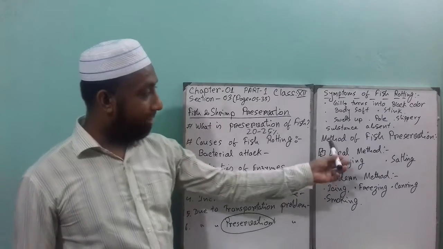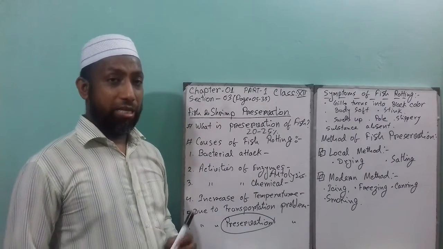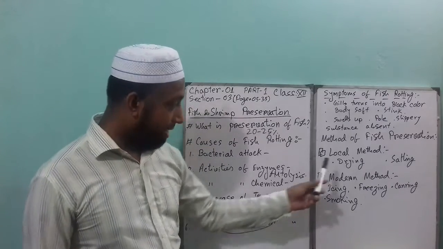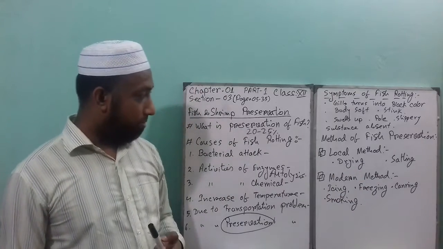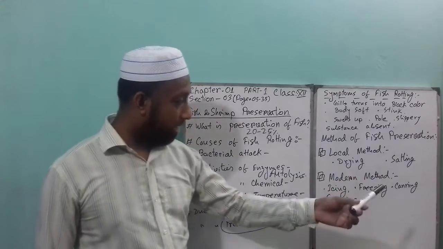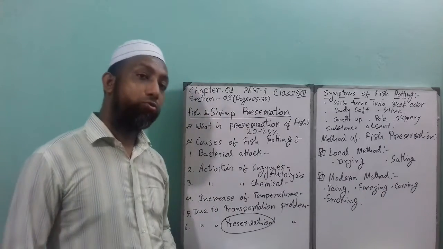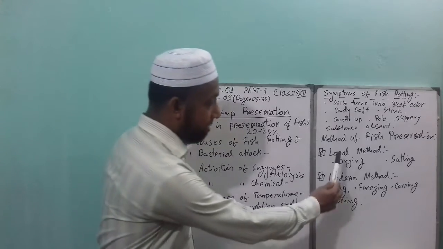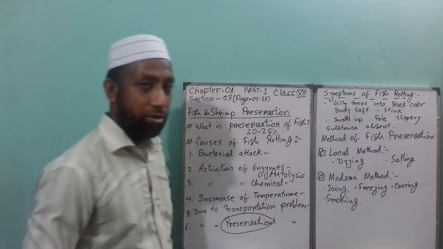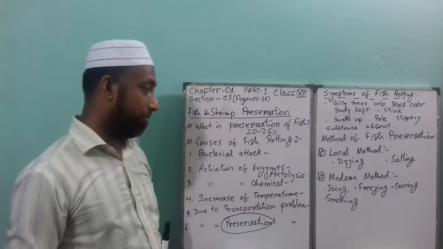Next point is methods of fish preservation. How can you preserve the fish? There are two types of method: one is the local method, the other is the modern method. The local methods are drying and salting. The modern methods are icing, freezing, canning, and smoking. Today in this lecture I will discuss the drying and salting method. What is the drying and salting method of the local method?